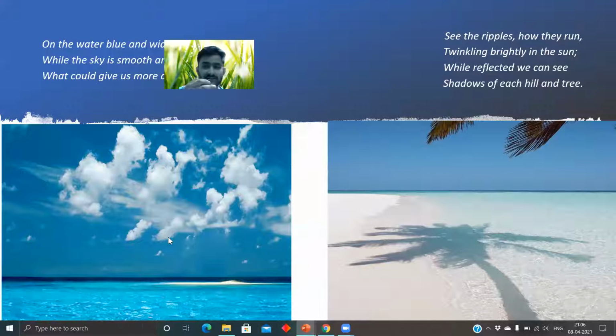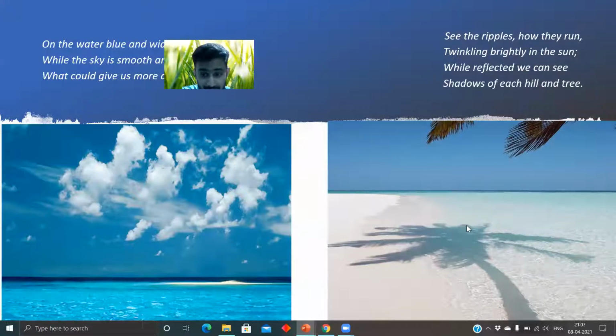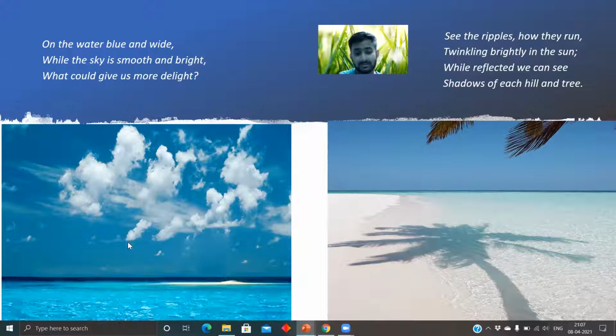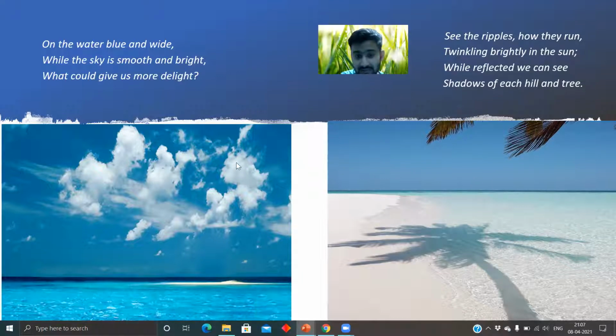So the sun has been given an adjective quality. It's twinkling, shining. That is what it's saying. While reflected, we can see. If the sun is behind an object, it causes a reflection, a shadow, as in. So while reflected, we can see shadows of each hill and tree. Here there's a tree, and you see the shadow of it. This is how the image is looking. I tried to bring it as close as imaginable. This is how the poet is seeing with his eyes while he's on a boat. He's seeing all of this stuff while he's going around.